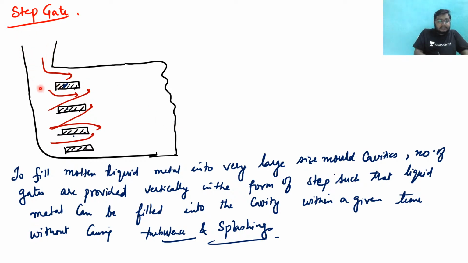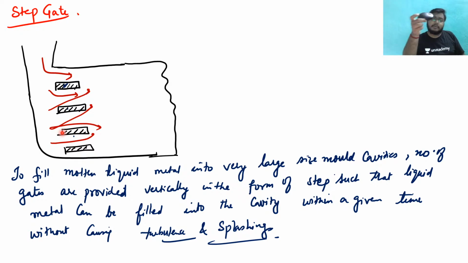So there is a riser, and to fill the molten metal, whatever the molten metal is coming, step gate is actually desired in case of a very humongous and big size mold cavity, right? Suppose if I want to make a road roller, right? A road roller you have seen, its wheels are very big. For example, if I am interested to make a lathe bed of very big size, right? So you can think about that these castings are not very small, right?